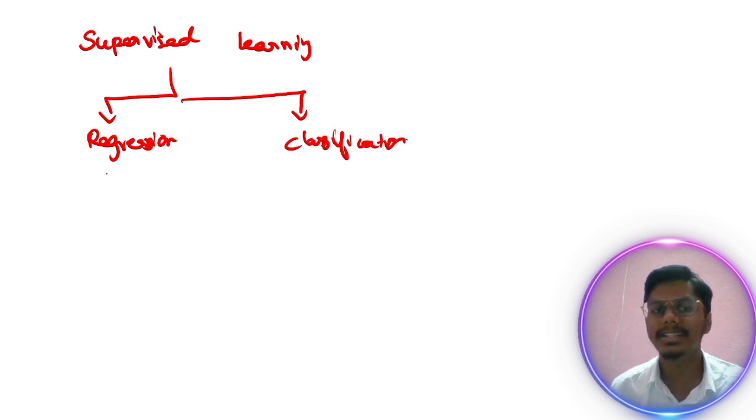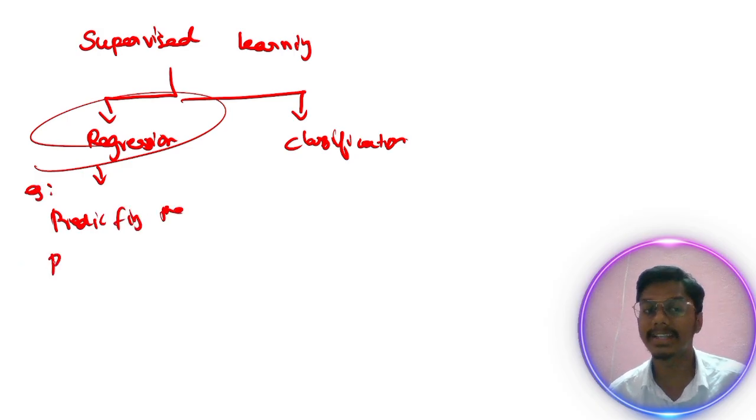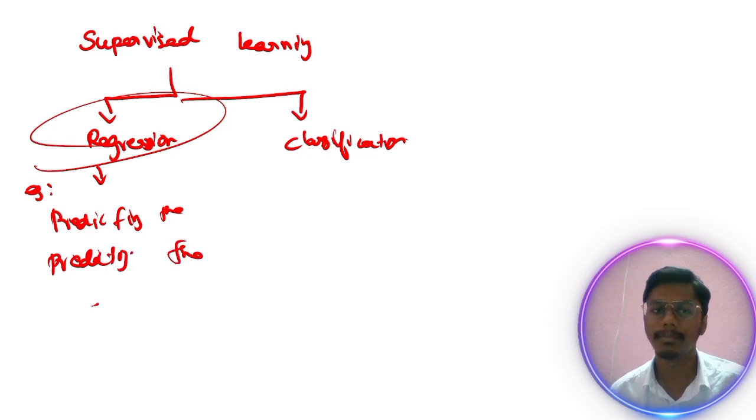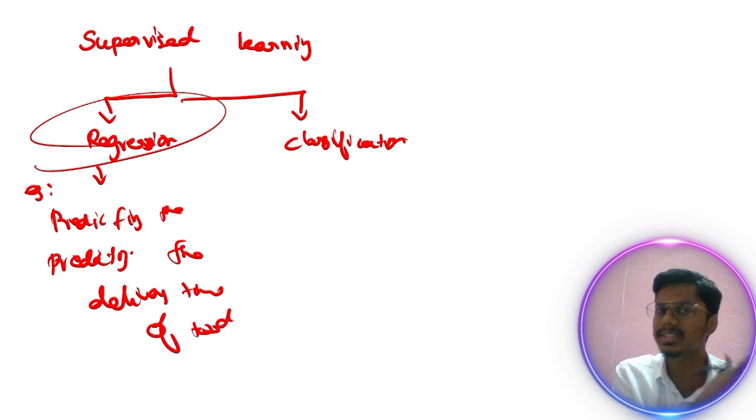Regression deals with continuous values. For example, predicting the house price, which we are going to do in this mini project. Likewise, predicting the delivery time of food. These are examples of regression.